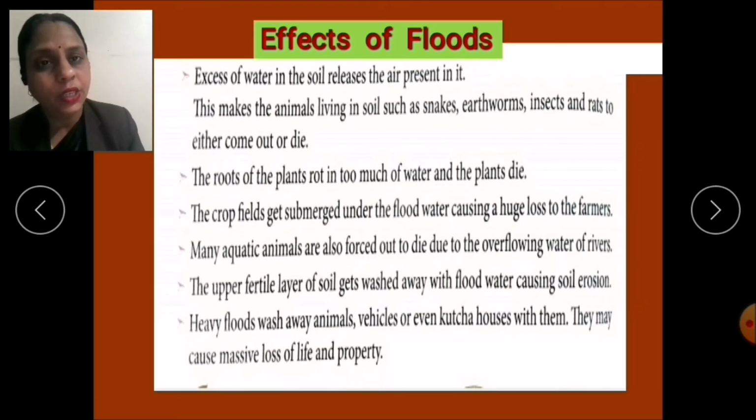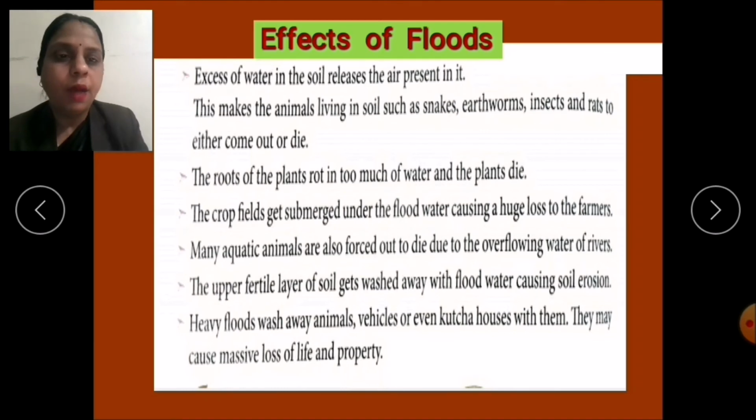And this flood, children, causes soil erosion. How will they cause soil erosion, children? Yes, because the upper fertile layer of the soil gets washed away with the flood, and heavy floods wash away animals, vehicles, or even kacha houses with them. So this way, children, the flood causes massive loss of life and property.